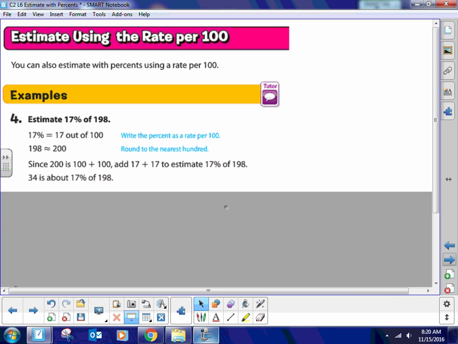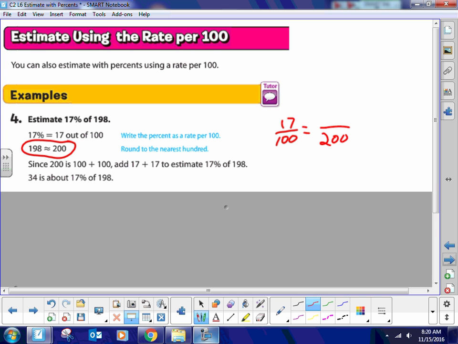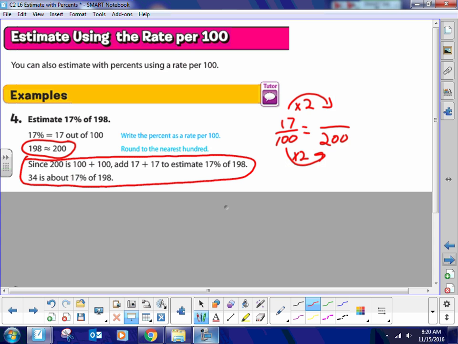Estimate 17% out of 198. What they're doing is that they're just going to put 17 over 100, okay? And then we're going to make 198 equal to 200. So you got 200 here, okay? You got this by multiplying by 2, so you multiply this by 2. They do a little something shady here that I don't really like. I don't like this adding stuff. We don't add anymore. We multiply and divide for right now. Okay, we obviously do add, but we don't really add all that much. All right, and this comes out to about 34, and that's true.